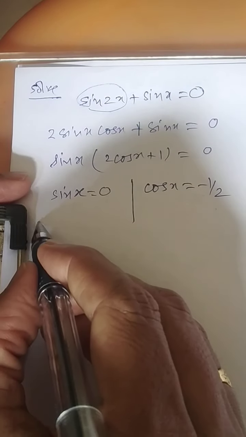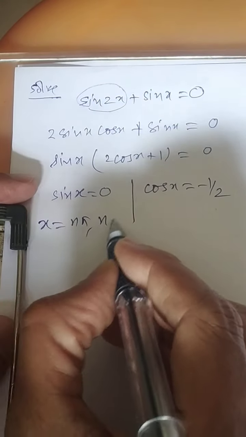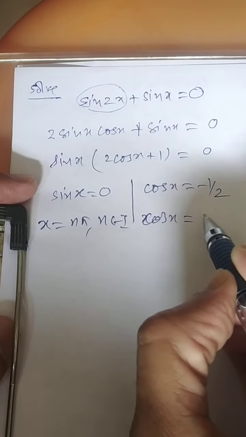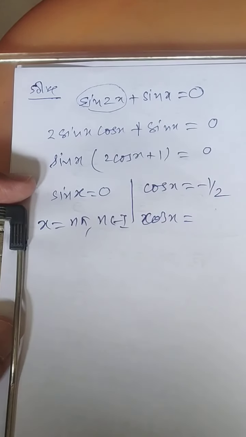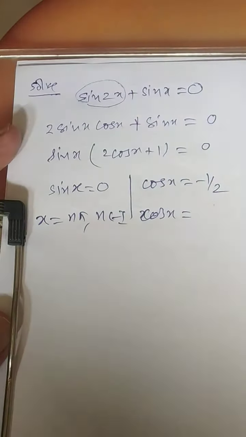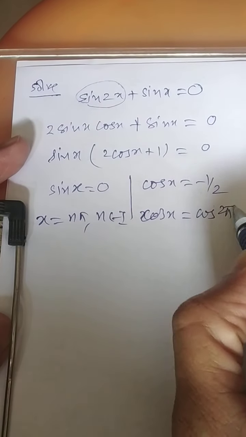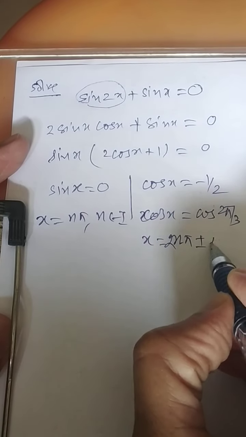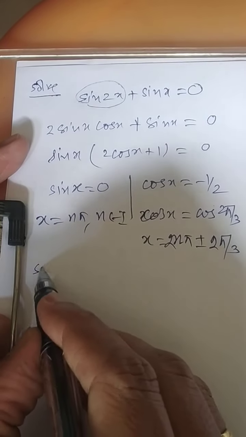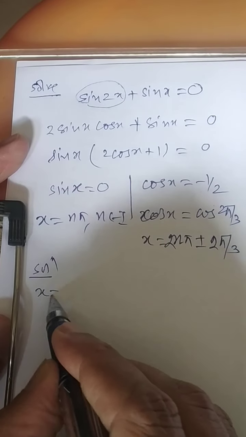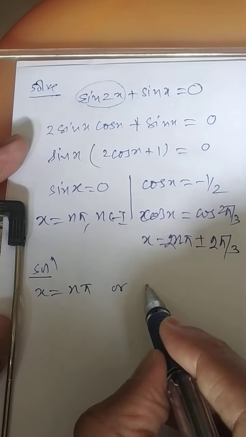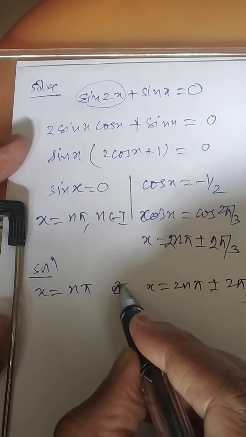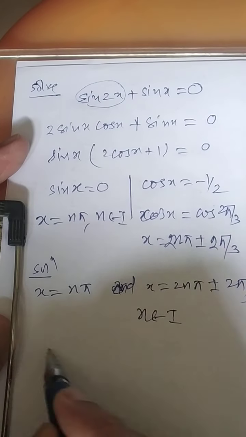Now sin x is equal to 0, so x will be equal to n pi, n belongs to integer, will be the solution. Over here, a better way, I should write one more step. When it is minus half, recently we have solved one question, cos of 2 pi by 3. So here x will be equal to 2n pi plus minus 2 pi by 3. So if you wish to write the solution, it can be written as x is equal to n pi or x is equal to 2n pi plus minus 2 pi by 3, where n belongs to integer.